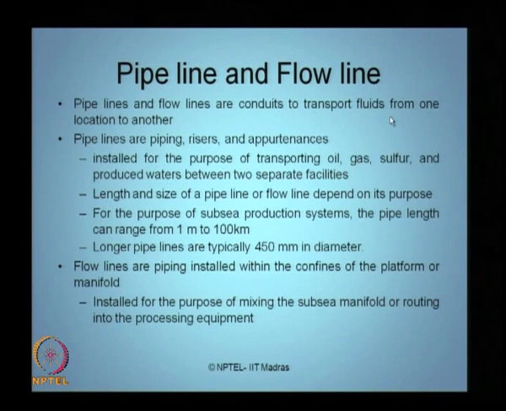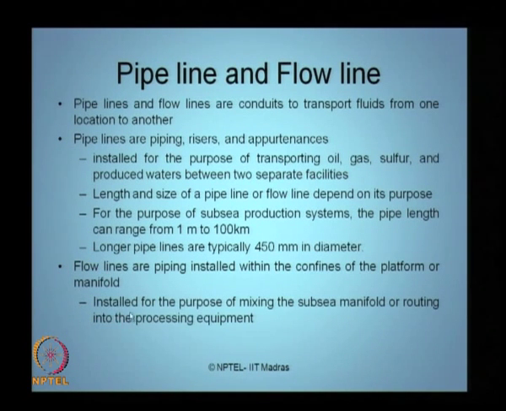Then what are flow lines? Flow lines are actually piping systems again, installed within the confines of the platform or the manifold, whereas pipelines are installed for the purpose of transporting oil, gas, sulfur between two separate facilities. If you use it within the confines of the platform, I call that a flow line.